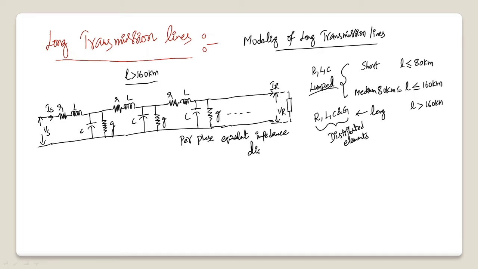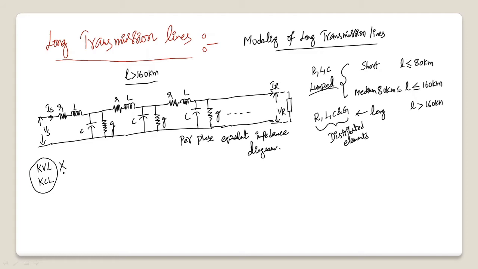Now, what is the difficulty with this representation? The difficulty is, as we cannot lump them together, we cannot apply basic circuit laws like KVL, KCL and Ohm's law easily. So for long transmission lines, it is very difficult, almost impossible, to apply KVL and KCL to extract the relations between the sending end and receiving end terms. This is the problem of long transmission lines.